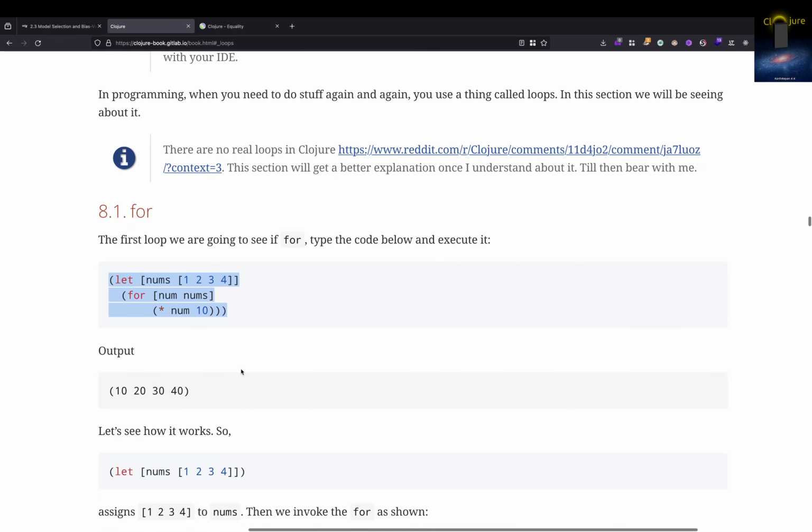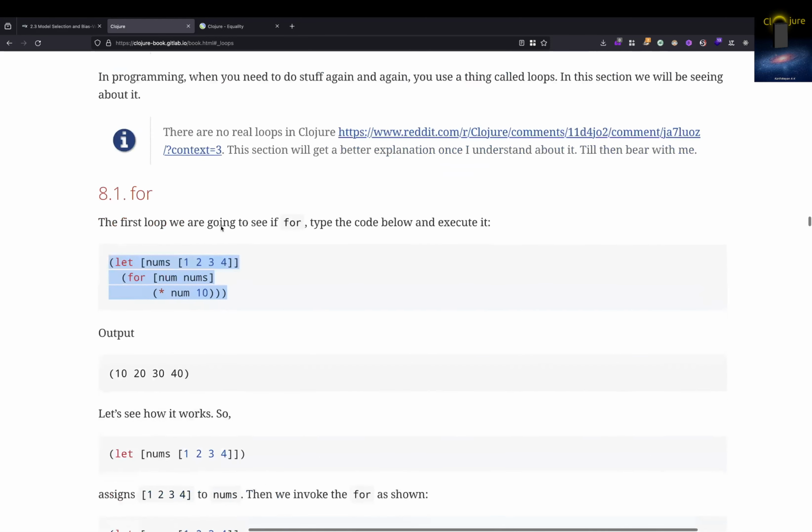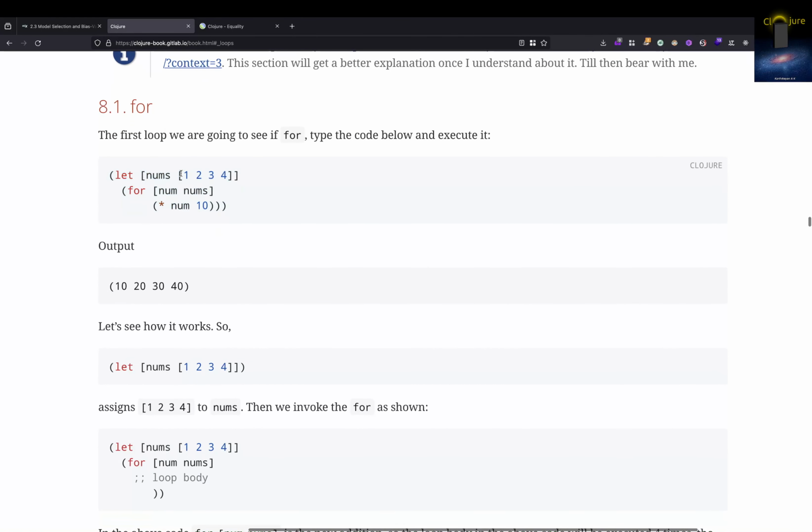That apart, that's what I call loops, doing something again and again. There is a good Reddit article saying there are no real loops and all those things. I'm not a Java programmer, and it's been very long since I coded in Java, so I can't say internally why there aren't any loops in Clojure. But what I call loops is taking a collection and doing some computation on values again and again.